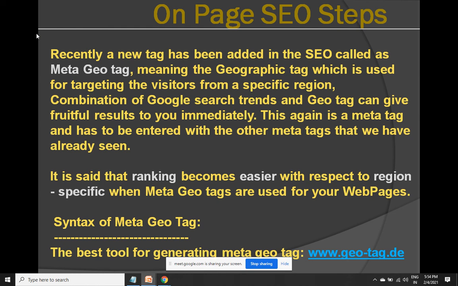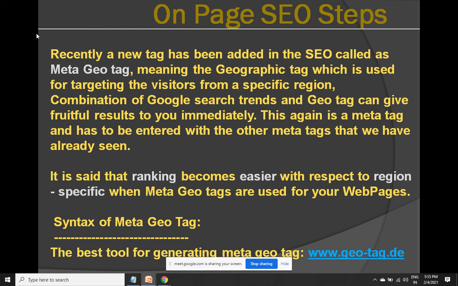So make use of meta geotag only when you are expecting concentrated visitors to come from a location. I should not be using meta geotag for a site like birthday wishes because I am getting well distributed traffic. My competition is at global level. Packers and movers, yes, I can use. I can mark it as India. SEO training, yes, I can use. I can mark it as Hyderabad. But online training, then globally.